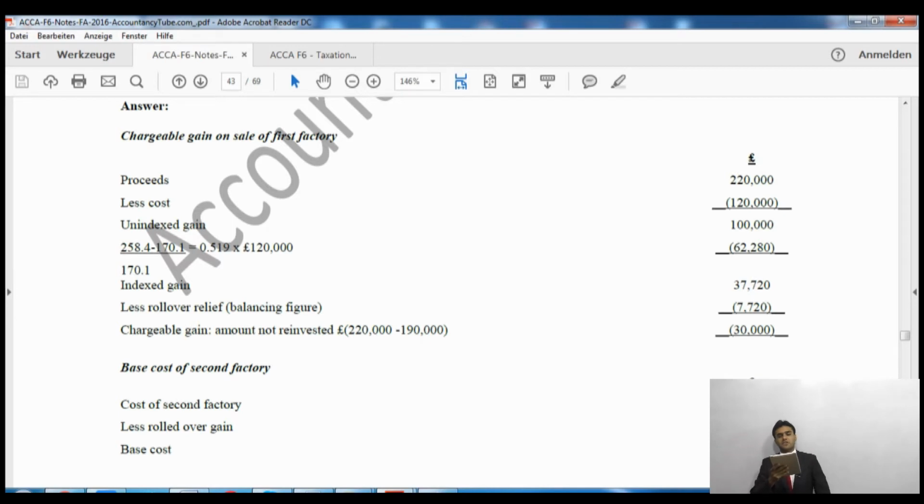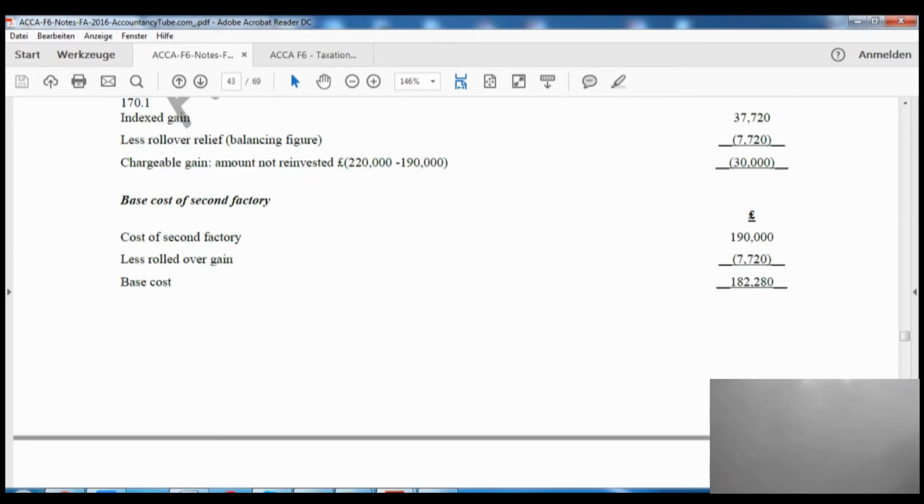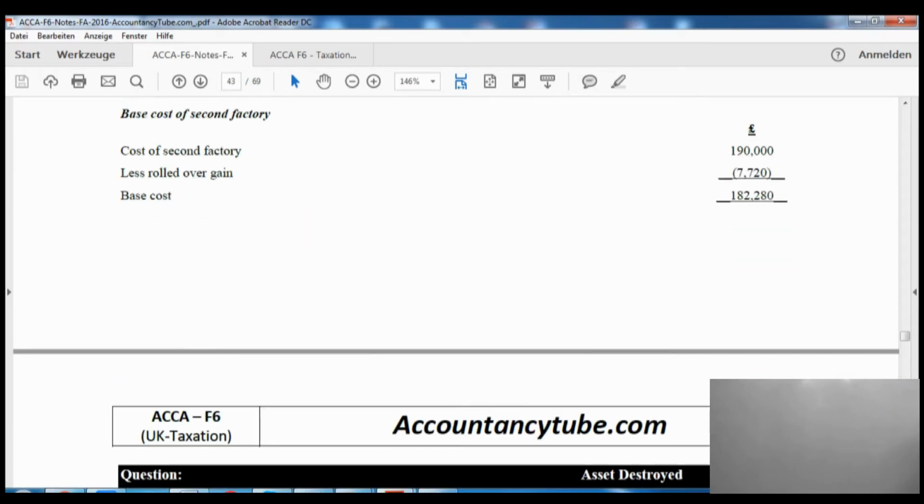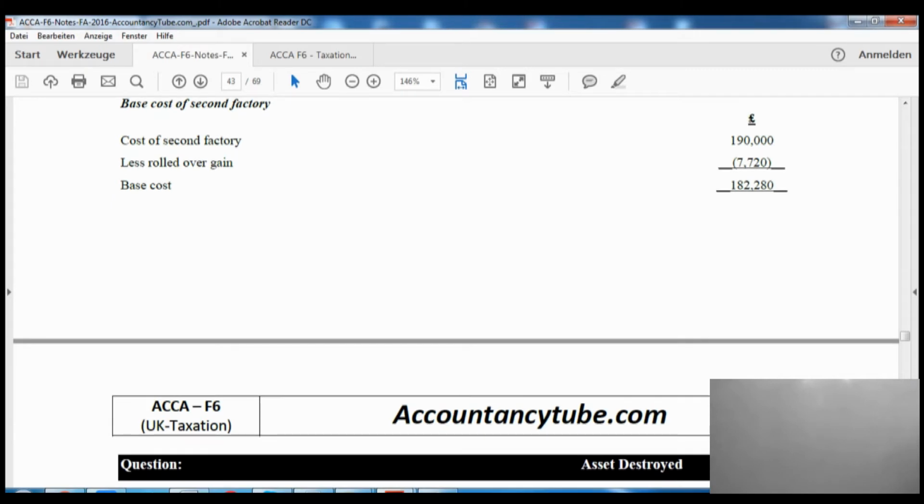So the £30,000 which is not reinvested will be immediately chargeable, and the rest of the amount, whatever the balancing figure is, that is our rollover relief. Right? Now just beneath that, if we calculate the base cost of the new factory, the cost of the second factory was £190,000, which will be reduced by the rollover gain, £7,720, and the new cost for the second factory is going to be £182,280.